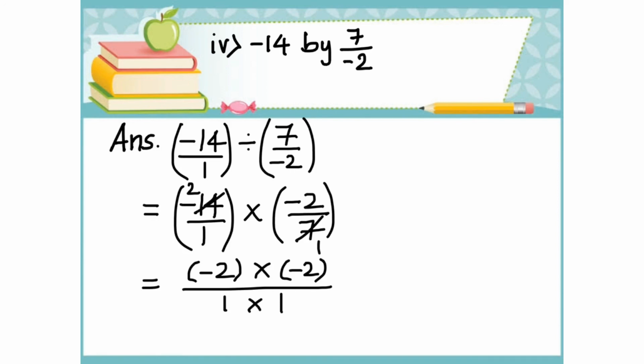This expression is equal to minus 2 times minus 2 is plus 4 by 1 times 1 is 1. 4 by 1 is equal to 4. Therefore 4 is the answer.